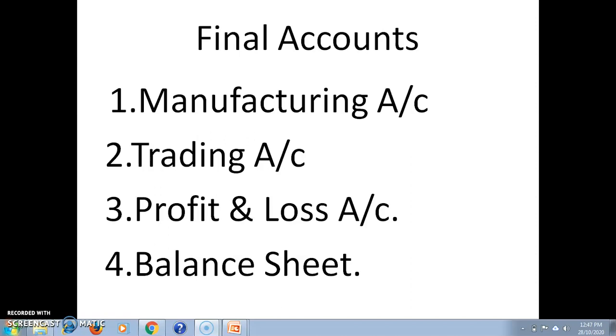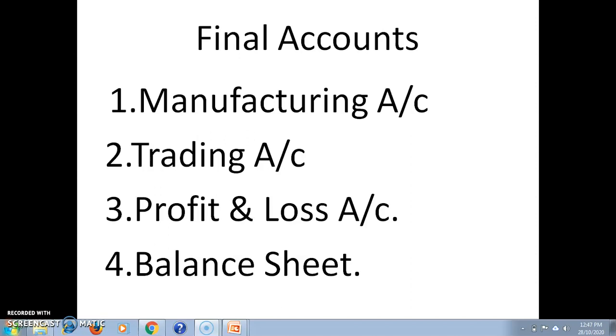And same reverse condition, vice versa position, means if the debit side of the trading account is in excess of the credit side of the trading account, the balancing amount is the gross loss, and this gross loss is transferred to the P&L account, debit side. That is known as the gross loss.